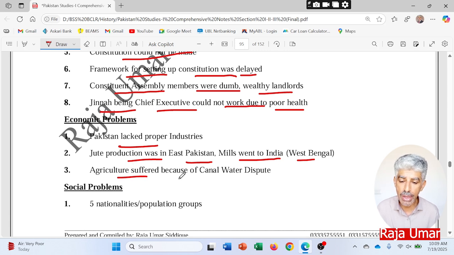So agriculture suffered because of the canal water dispute, as I just explained, the factor of Tehsil Ferozpur. By awarding Ferozpur through the Radcliffe Award, the headworks on the river Sutlej were given to India, but the canals originating from those headworks were coming to Pakistan. So India shut down those headworks and refused to release water into those canals, leading to an agricultural problem for Pakistan.